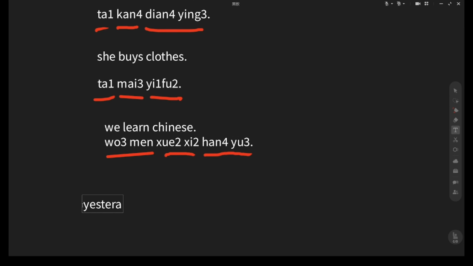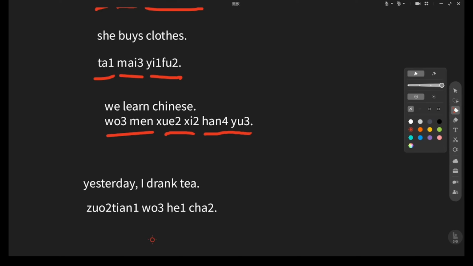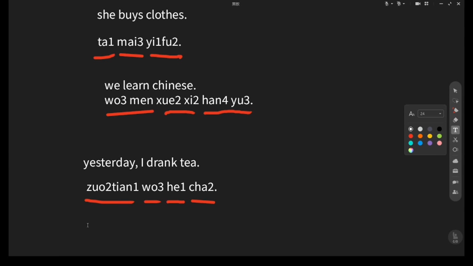Let's see some examples. Yesterday I drank tea. In Chinese, 昨天我喝茶. You see? 昨天 time point, yesterday. 我 I, 喝 drank, 茶 tea. Another example.